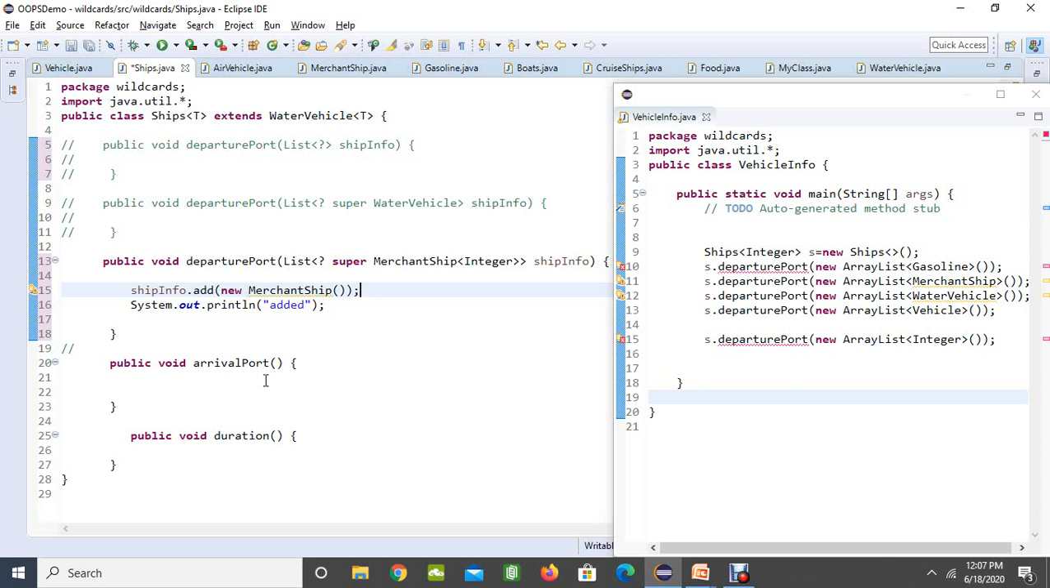We are going to discuss that example in our later classes. For now just understand the concept of the upper bound, lower bound and the unbounded wildcards. I hope you got a clear picture.